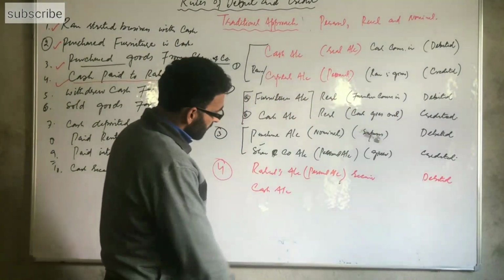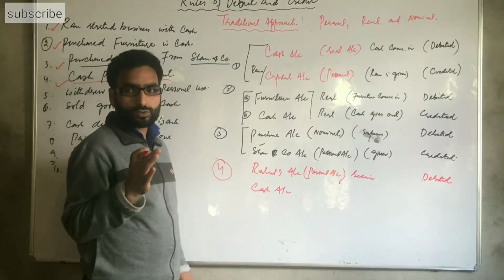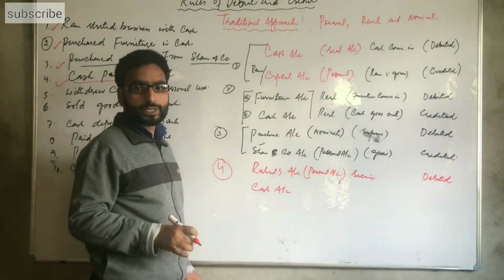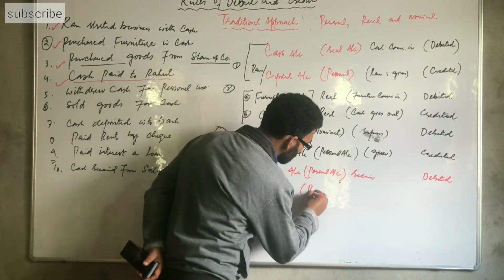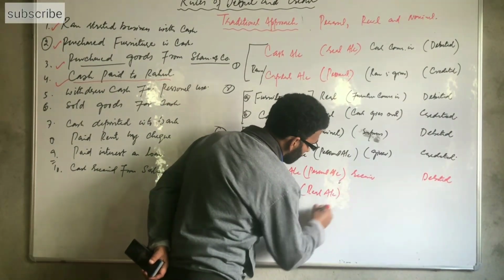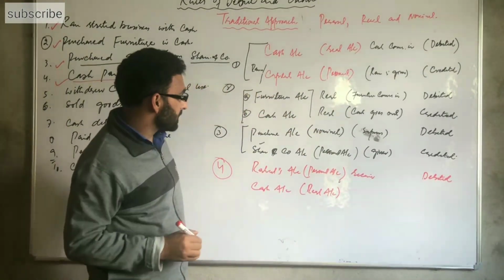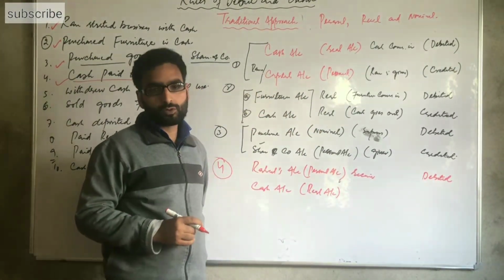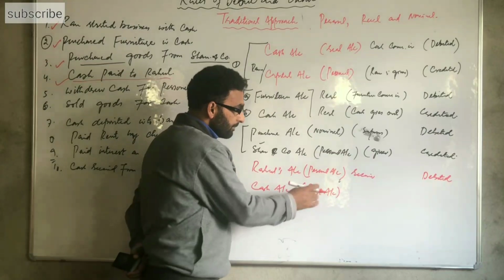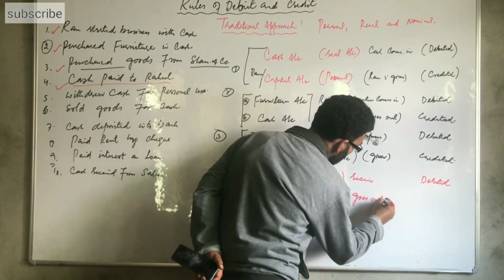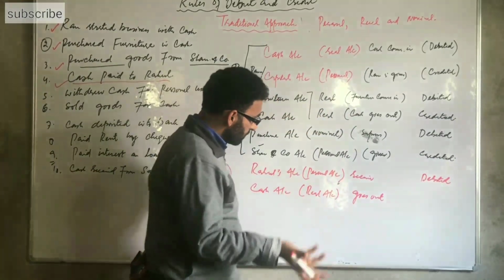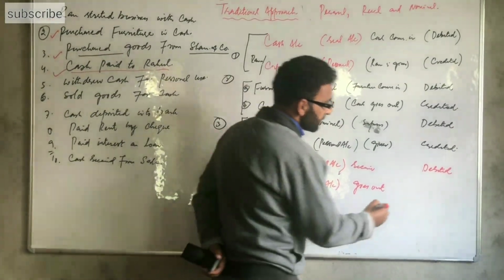And cash from the business goes out, so the cash account is reduced here. Cash account is a real account. For the real account we have the rule: debit what comes in and credit what goes out. So the cash goes out here, so we write here goes out, and when cash goes out, the cash account is credited.